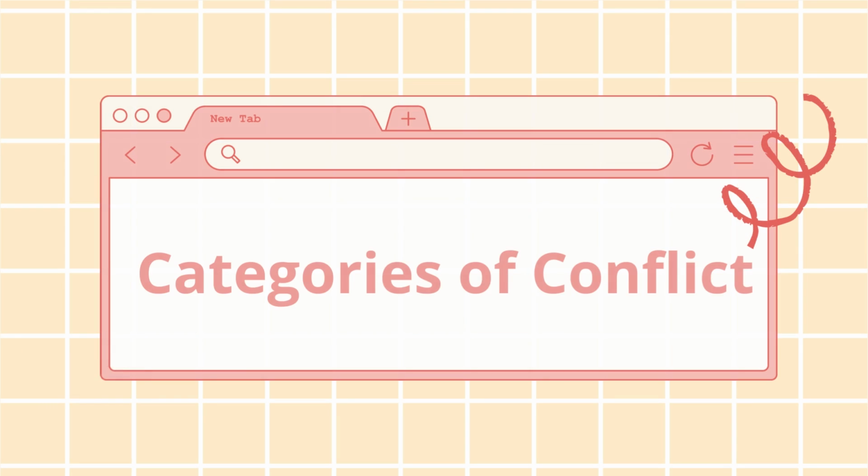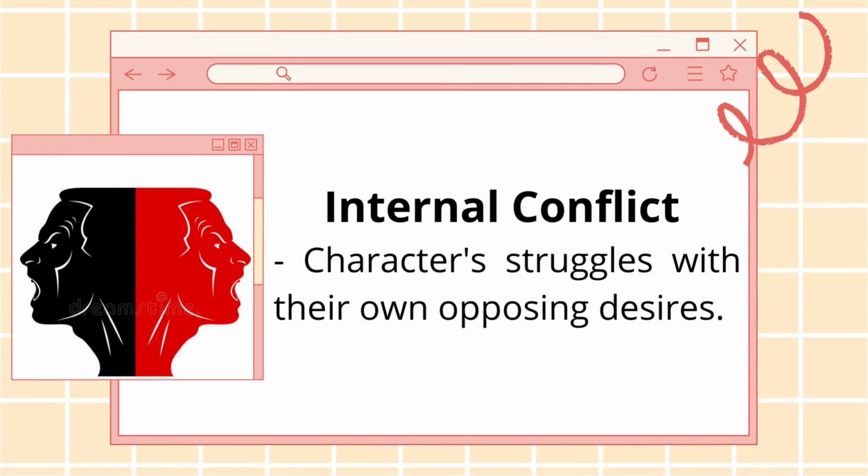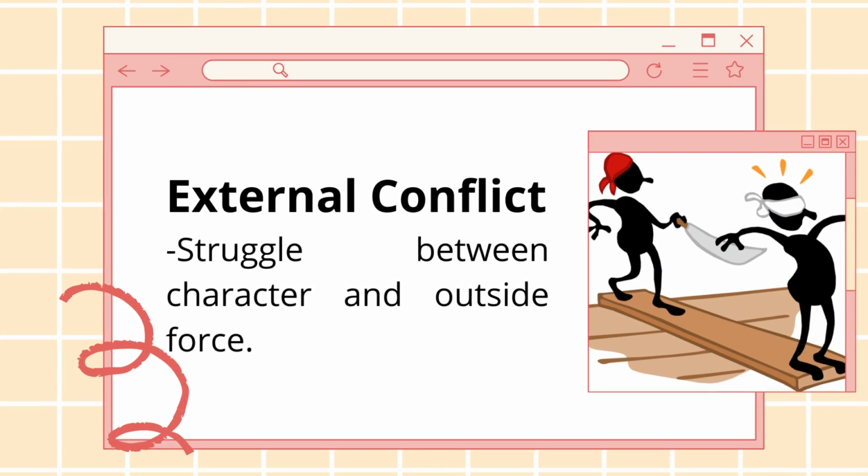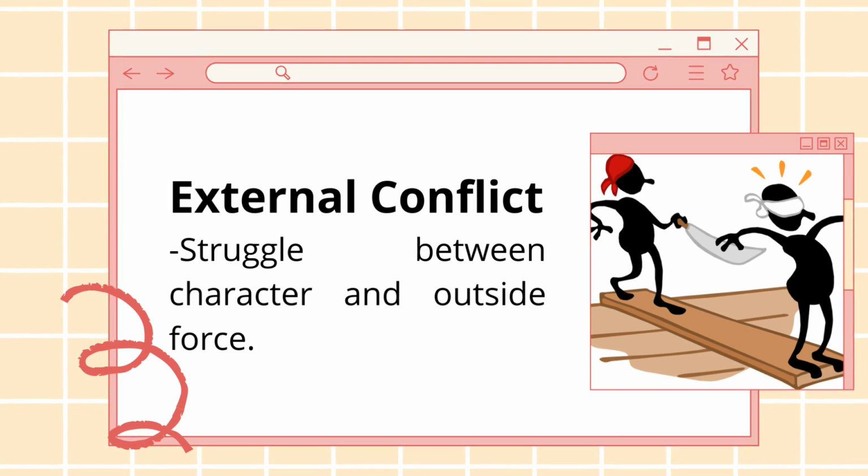The next are the categories of conflict. First, internal conflict. It is when a character struggles with their own opposing desires or beliefs. Next is external conflict. It is a struggle between a character and outside force. Also, it sets a character against something or someone beyond their control.